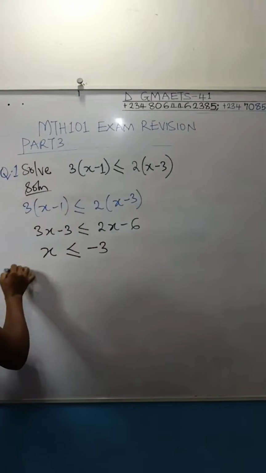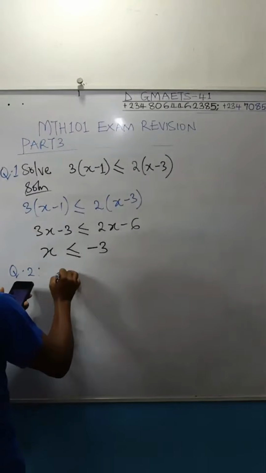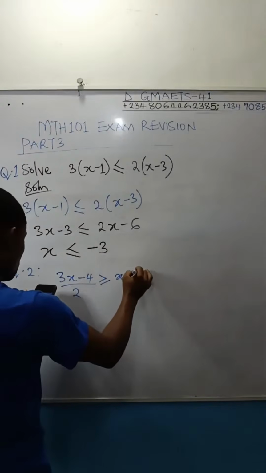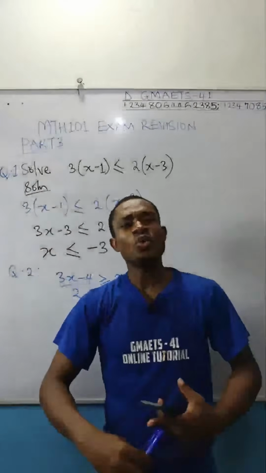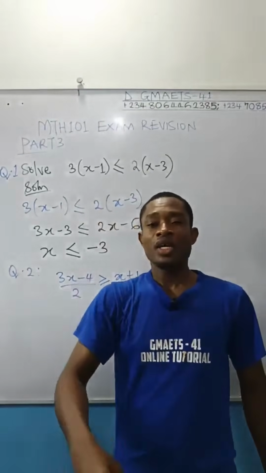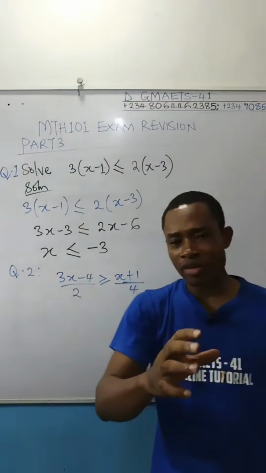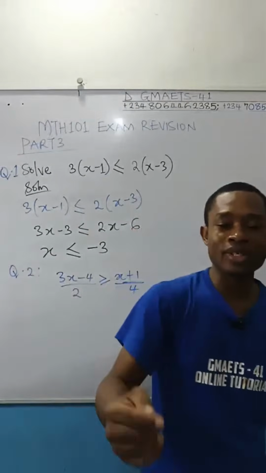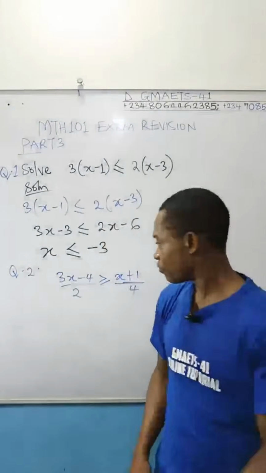This is question 1 here, then question 2. In this question 2, we have (3x minus 4) all over 2 greater than or equal to (x plus 1) over 4. Whenever you have an inequality or an equation, please take note, exactly the way you solve a mathematical equation problem is what you do whenever you are solving an inequality. The only difference between solving an inequality and a normal equation is this thing I told you about. If at a point you are using a negative to multiply or divide, the sign will change. That's just the only difference.